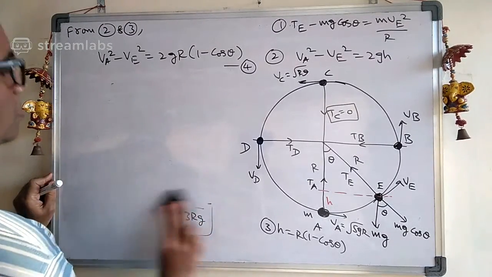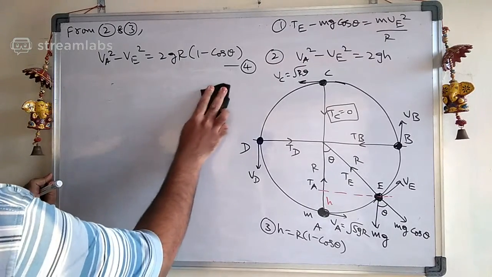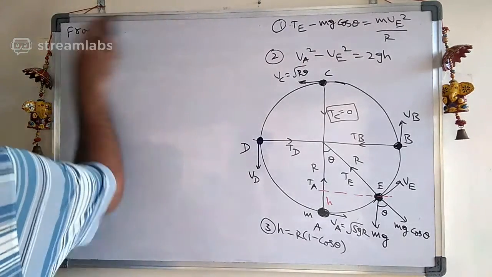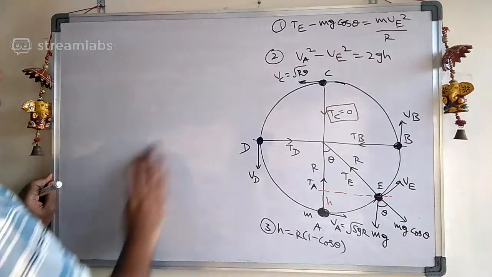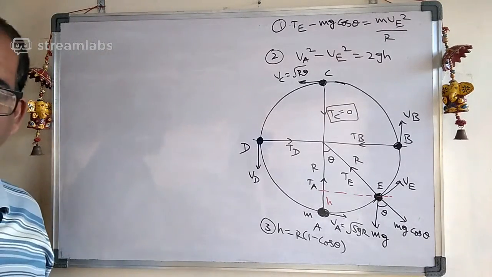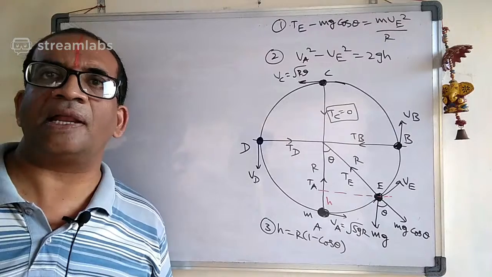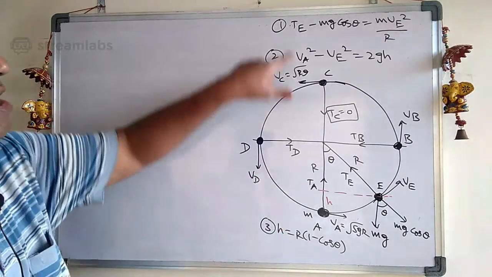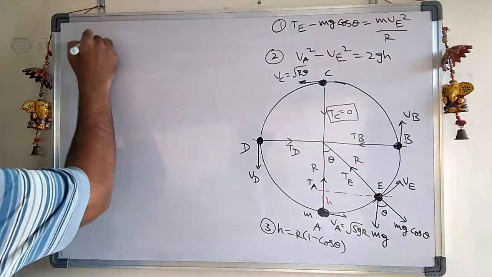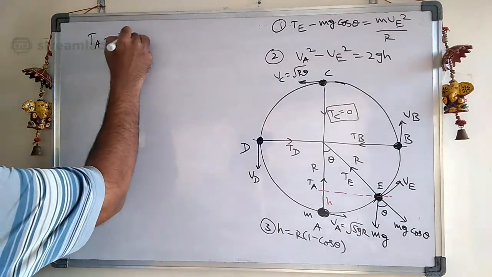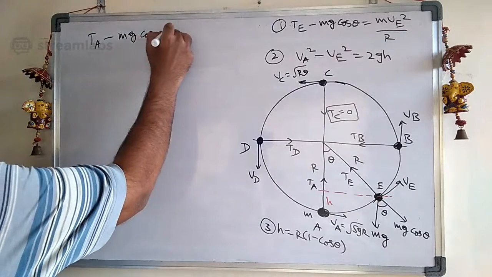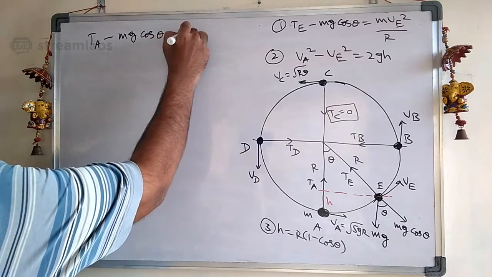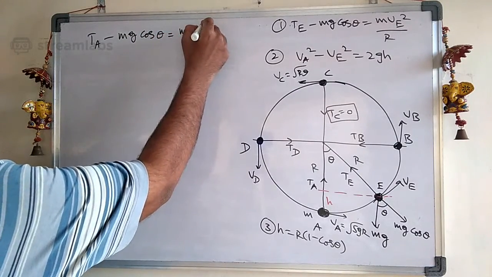Okay, I am rubbing this part. This velocity we got it. The velocity part we got. Now we are going to do the tension part. See how we are going to find the tension in the string. We need to find the tension at A. Carefully, tension at A minus mg cos theta is equal to mva square by r.